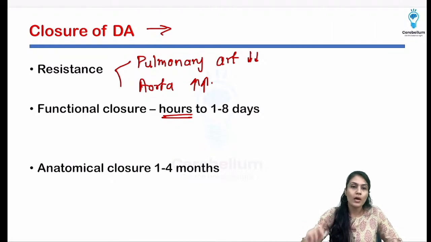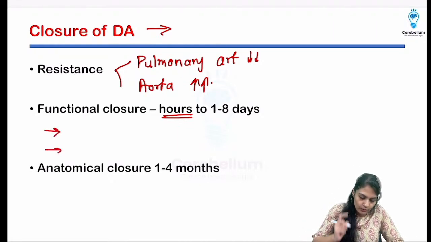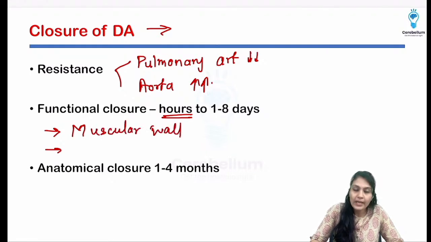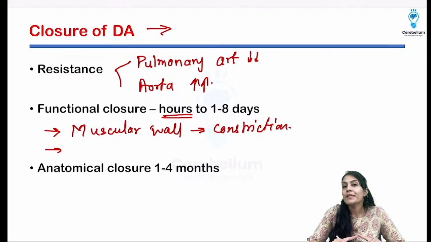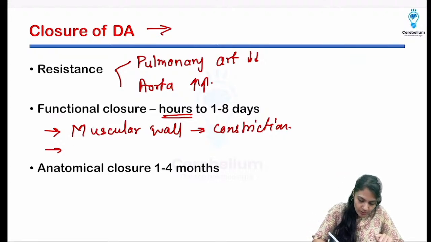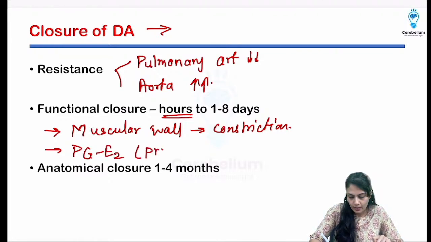So over here, what is going to happen? Functional closure because of two things. Remember, first thing is because of the muscular wall of the aorta, it will start to constrict, right? And PGE2 is important in the fetal lung, which is causing that dilatation. So who was responsible? PGE2, that is prostaglandin E2. I'm writing prostaglandin.